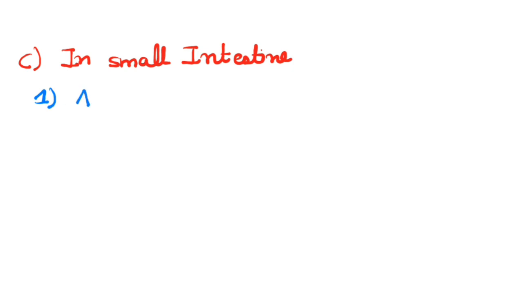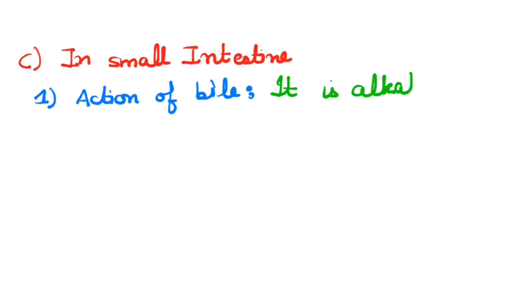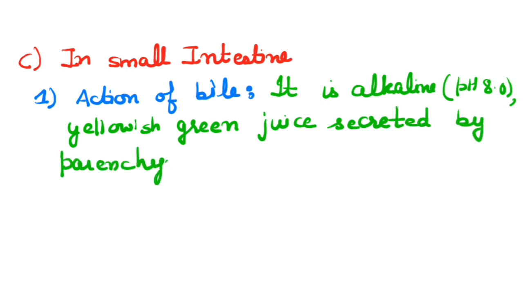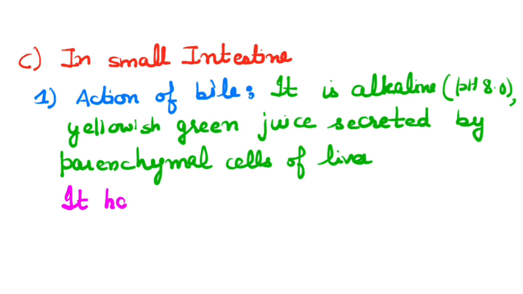In the small intestine, food meets three different types of juices. First one is the bile. Bile is an alkaline, yellowish green juice which is secreted by the parenchymal cells of the liver. Bile has no enzyme, hence there is no chemical action on food.